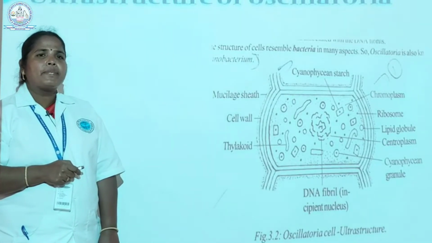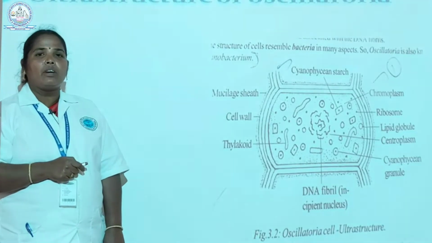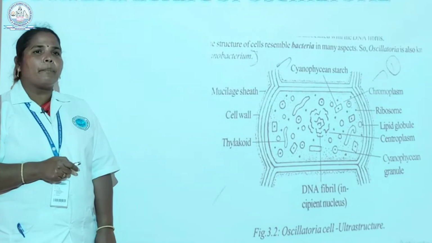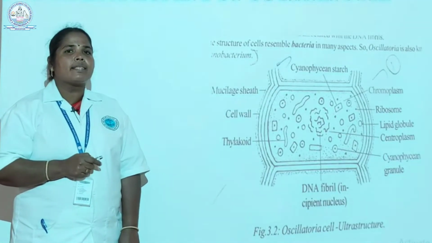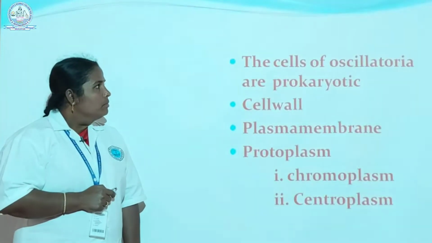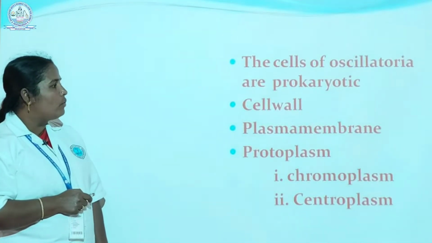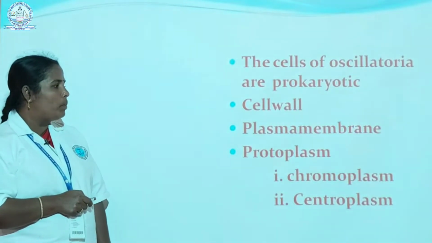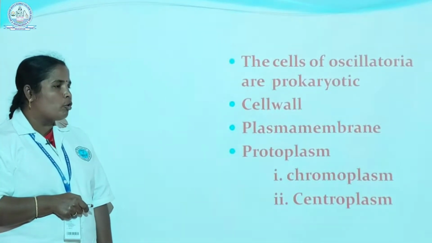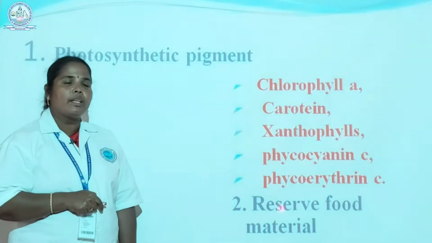There are two types of granules present in the central portion of the protoplasm. They are alpha granules and beta granules. The alpha granules are represented by proteins, and the beta granules are represented by lipid components. These are the cells of Oscillatoria. The cells are divided into three layers: cell wall, plasma membrane and protoplasm. Then the protoplasm is again divided into chromoplasm and centroplasm. These are the photosynthetic pigments present in the Oscillatoria species.